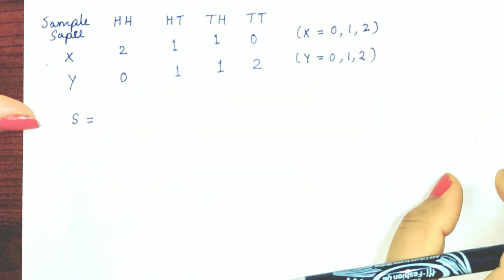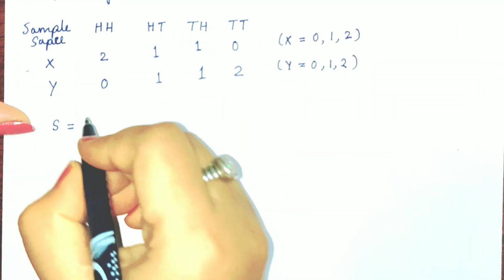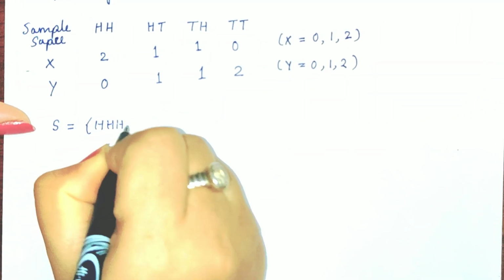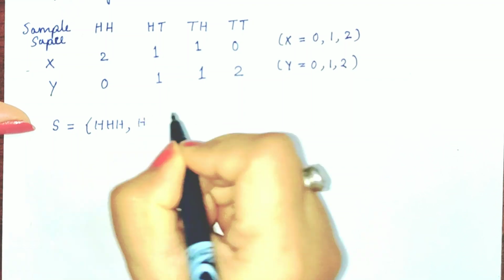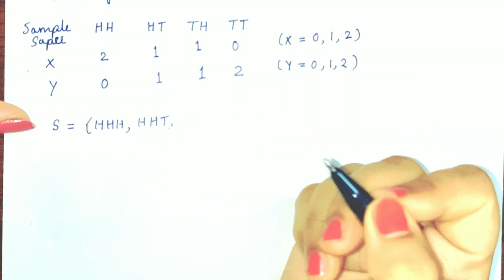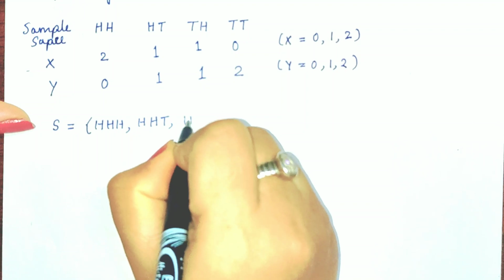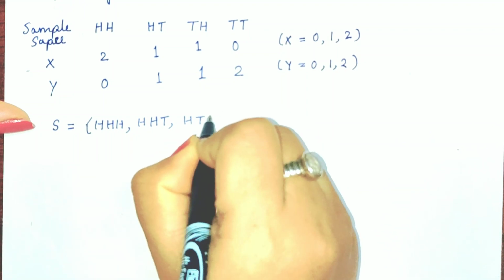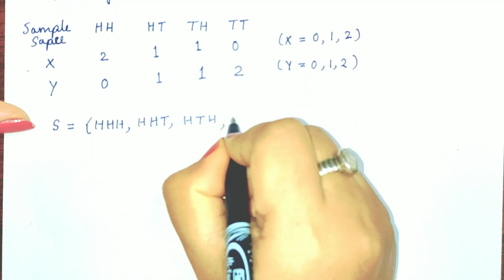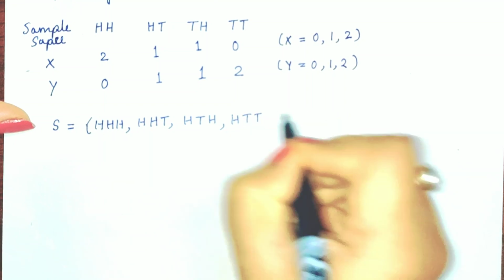Sample space will be triple head, 2 heads 1 tail, head tail head, then head tail tail.